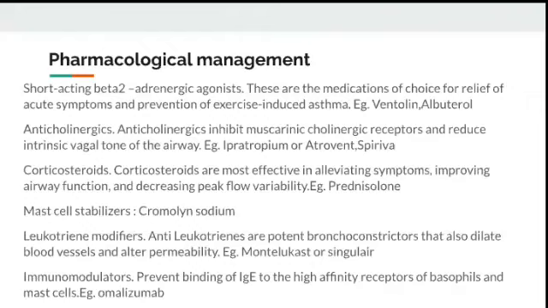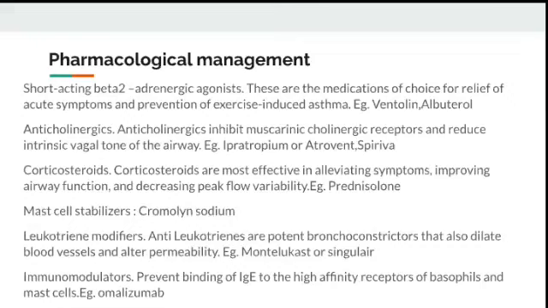The next is corticosteroids. You all know that corticosteroids play a very vital role here in preventing the respiratory arrest. So it decreases all the symptoms the patient is having very quickly. So example is prednisolone. Mast cell stabilizer is cromolyn sodium, and leukotriene modifiers. Actually, leukotriene modifiers are very good for bronchial asthma patients, but this has to be taken regularly to show its efficiency.